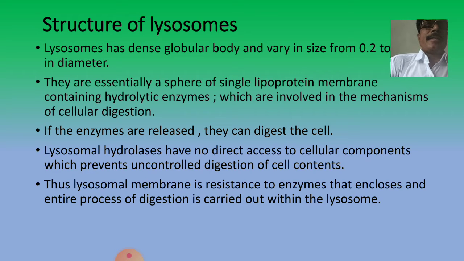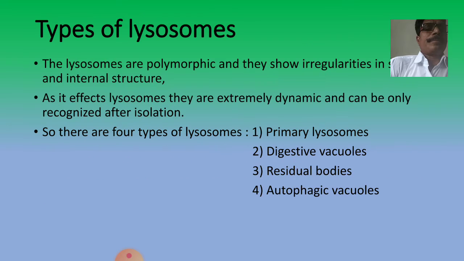If the enzymes are released, they can digest the cell. Lysosomal hydrolases have no direct access to cellular components, which prevents uncontrolled digestion of cell contents. Thus, the lysosomal membrane is resistant to the enzymes it encloses, and the entire process of digestion is carried out within the lysosomes.